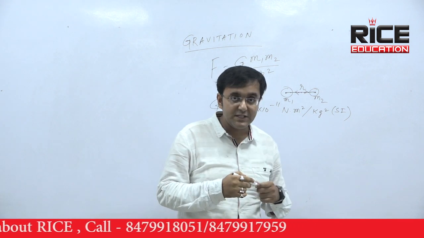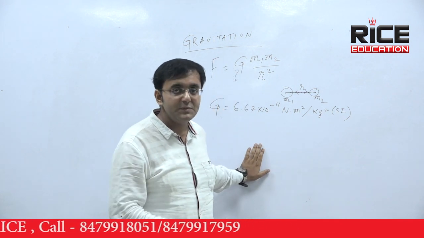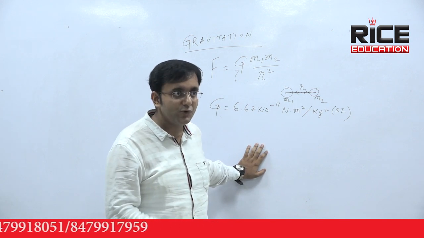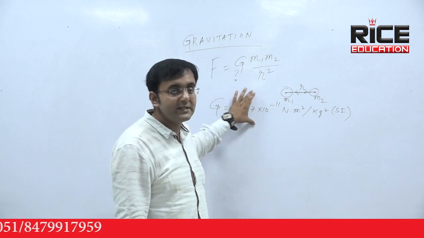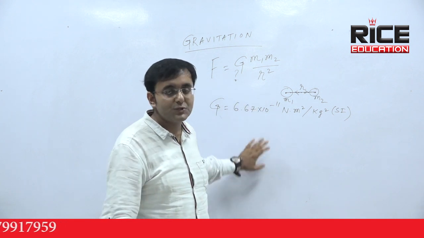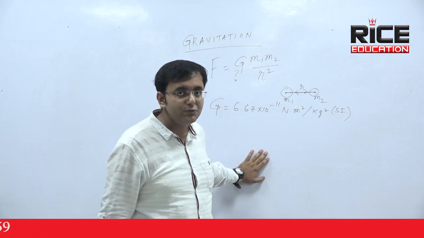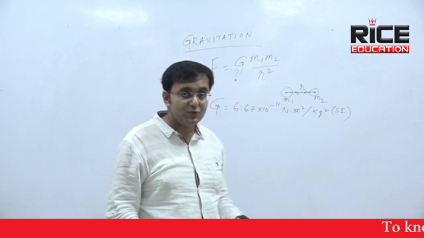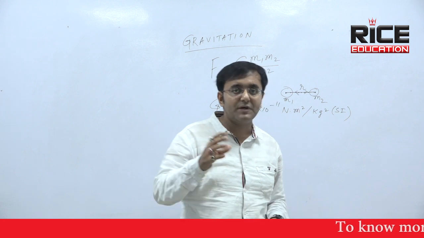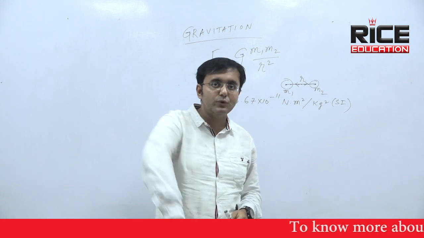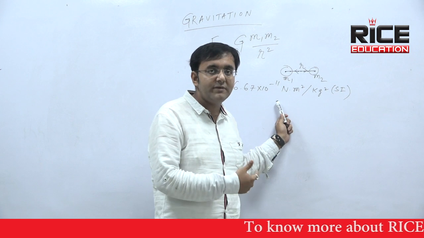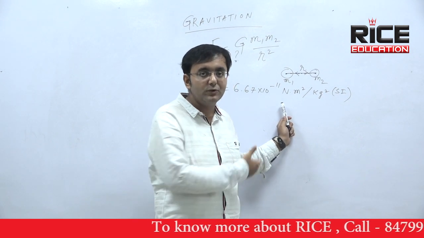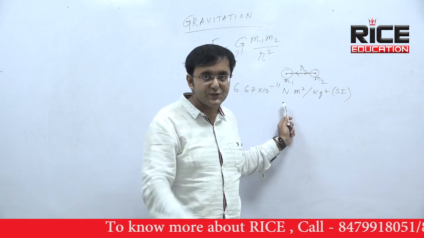This value of capital G was not calculated by Newton. So many times that question is asked in exams, like CGL, WBCS. Which scientist calculated the value of capital G? Most of the students answered that it was calculated by Sir Isaac Newton, since the formula was given by Newton. But actually, before calculating the value of capital G, Newton expired. So after Newton, another scientist actually calculated the value of capital G. The name of the scientist who calculated it is Henry Cavendish.